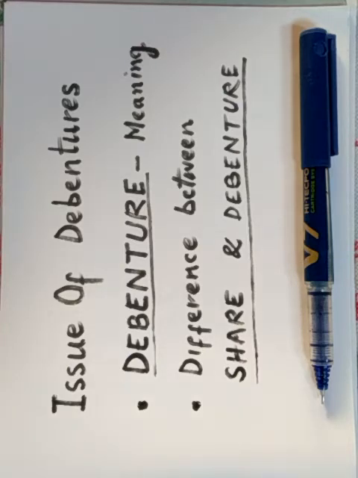In other words, it is a document as an evidence of a debt to the holder given by the corporate organization under its seal.